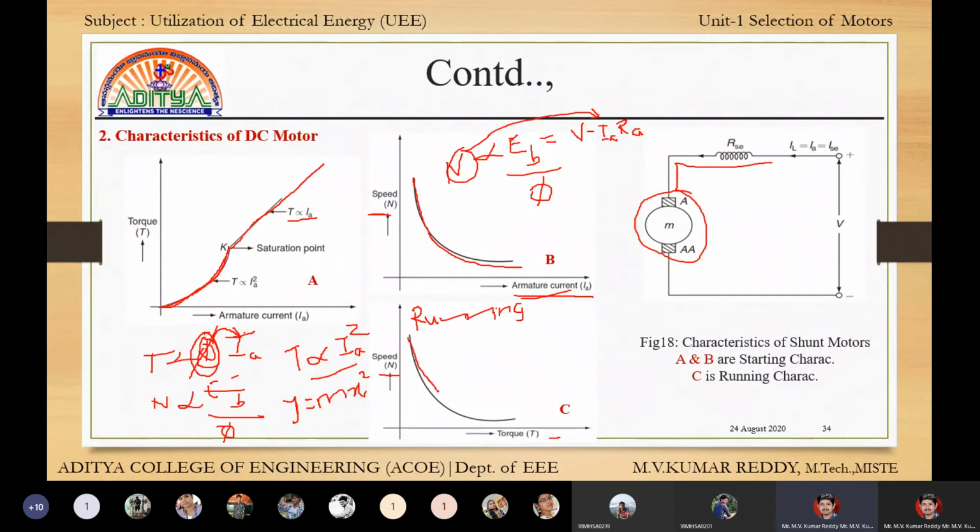This is also a decreasing graph, but with a small variation. The difference is that here it is decreasing quickly, and here it is decreasing taking some time, while here it is rapidly decreasing.